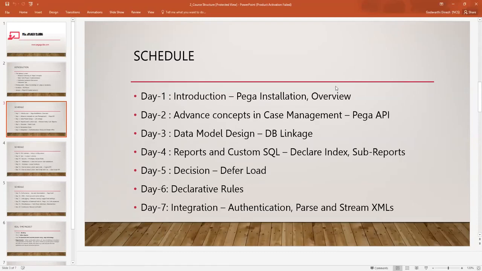So first I will be discussing the Pega architecture, the Pega overview. What are the different architectures in Pega? How do you do the Pega installations and all? So the architecture concepts. And then on the second day we can discuss case management. On the third day we discuss the data model. And then reports and custom SQL.